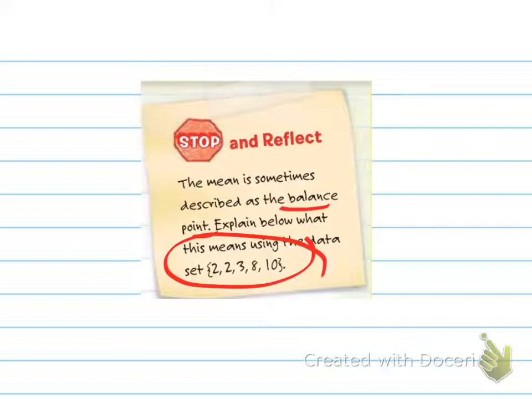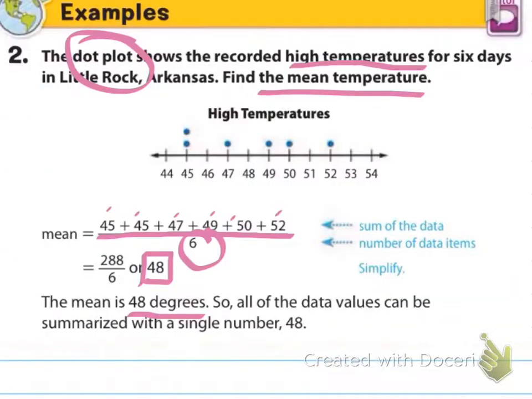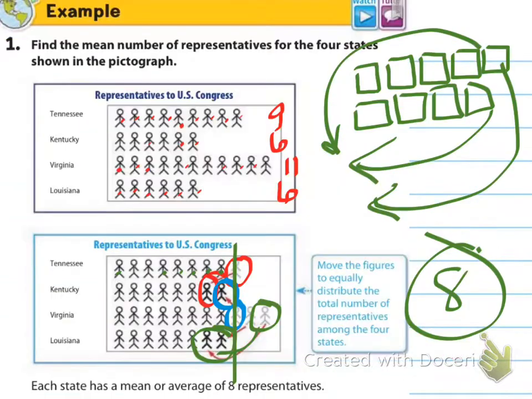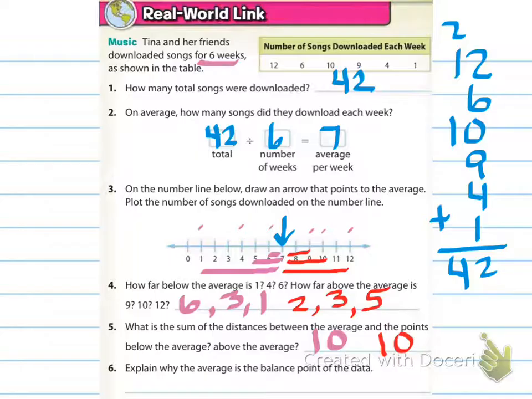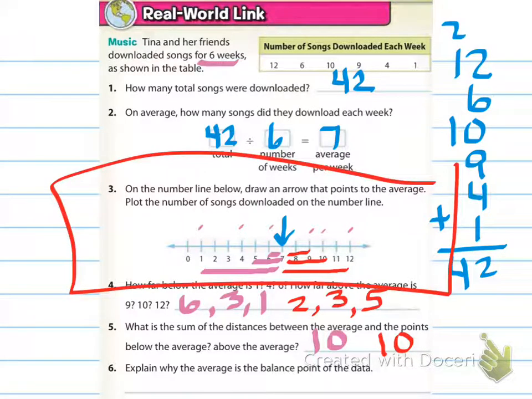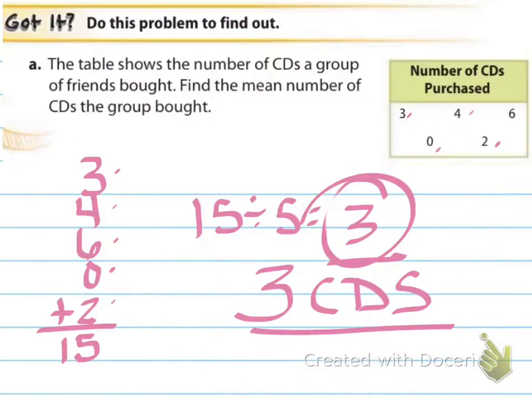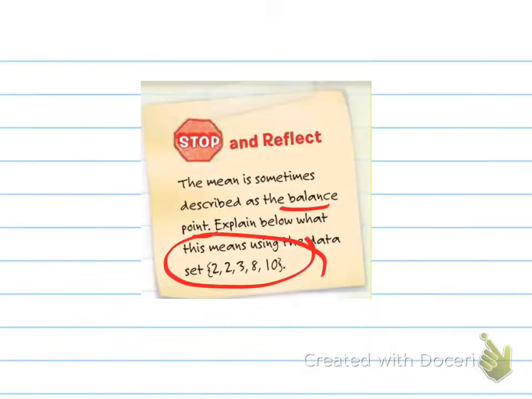And I really like how they did that in the first example we had, where they said to draw the arrow. Where is it at? Right here. I really liked how they did it right here on that first page where we did number 3 and we did a number line and drew the arrow at the average and then plotted all the points so you can see it all. Alright, so go ahead and work on that. Pause the video now. We're working on the stop and reflect. Thank you. And when you explain, please do so in sentences.